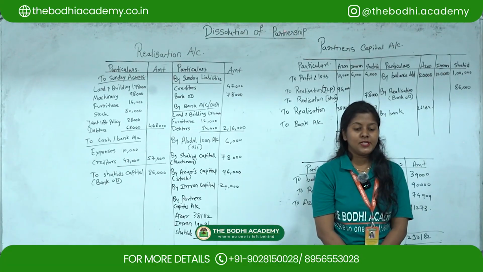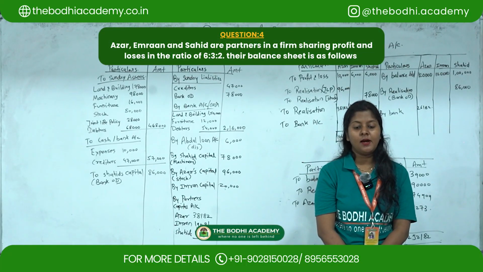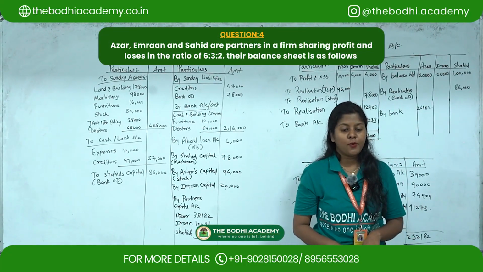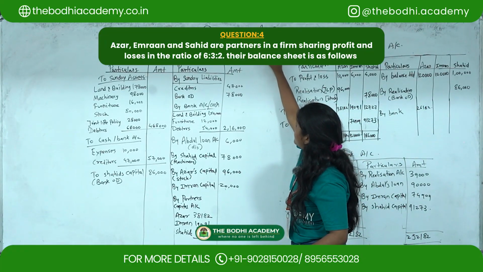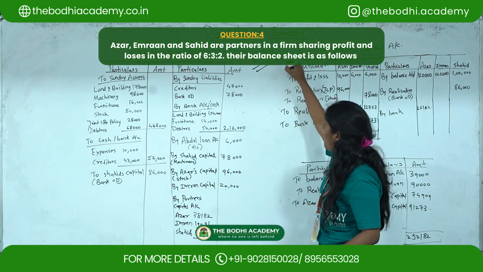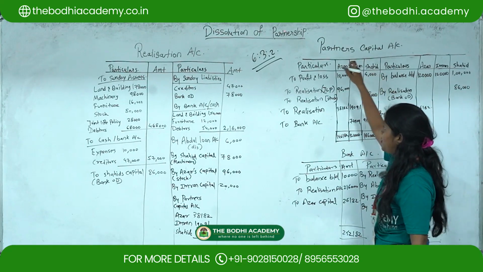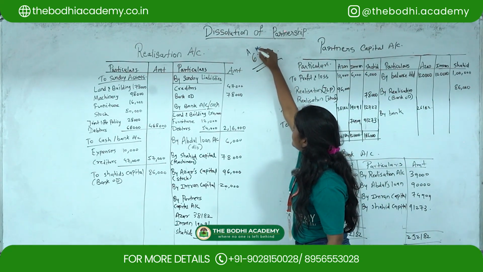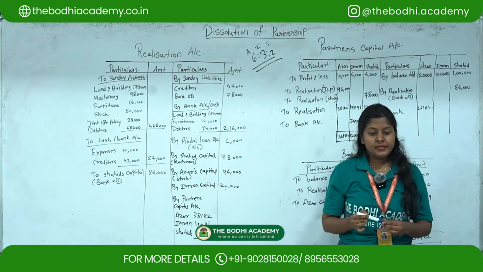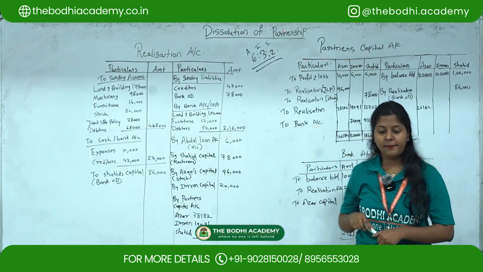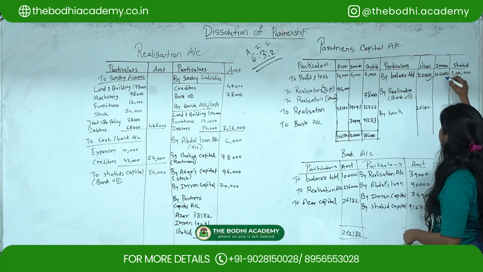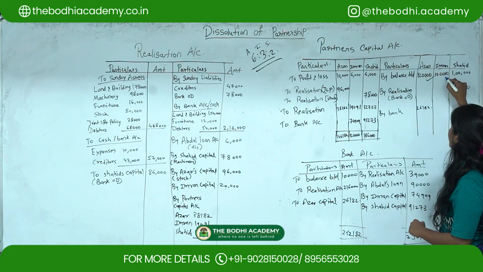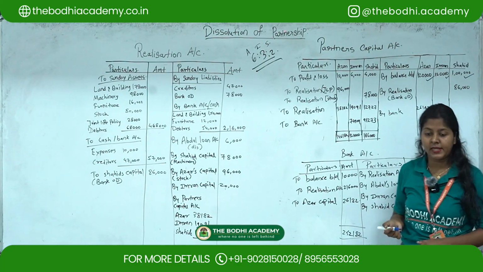So the fourth question is, Azhar, Imran and Shahid are partners in a firm sharing profit and losses in the ratio of 6:3:2. So this is the ratio of Azhar, Imran and Shahid. Okay, their balance sheet is as follows. So capital account of Azhar is given as 1,20,000, Imran is also 1,20,000 and Shahid is 1 lakh.